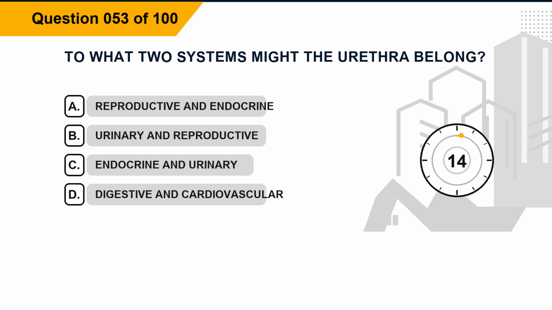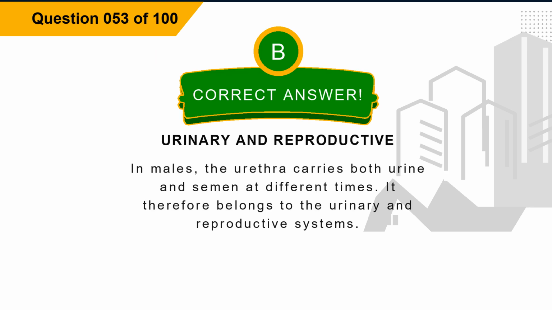Question 53. To what two systems might the urethra belong? Option A, reproductive and endocrine. Option B, urinary and reproductive. Option C, endocrine and urinary. Option D, digestive and cardiovascular. The correct answer is option B, urinary and reproductive. Explanation: in males, the urethra carries both urine and semen at different times. It therefore belongs to the urinary and reproductive systems.